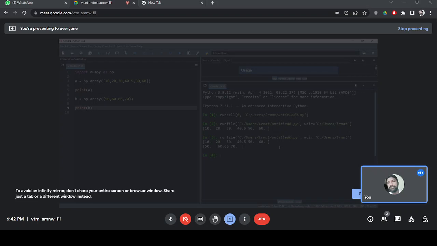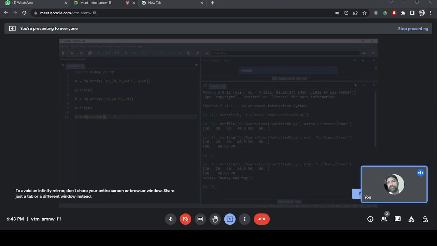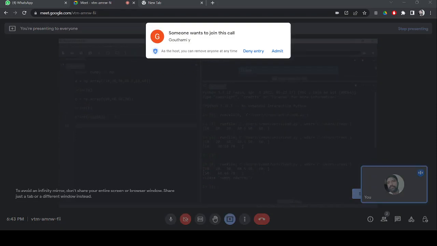For your information, please try to understand, this is anyway not a list. Why? If you ask what is the type of the object, you know the type function, right? If you ask what is the type of A, it says it is NumPy ndarray. ND means multi-dimensional array, so it is an object of NumPy ndarray.